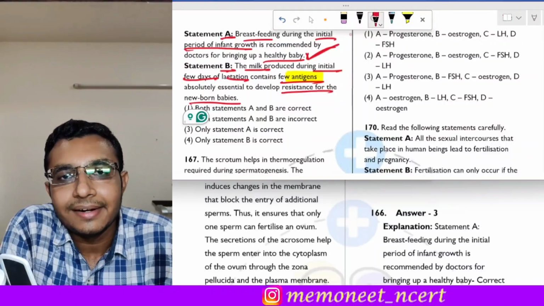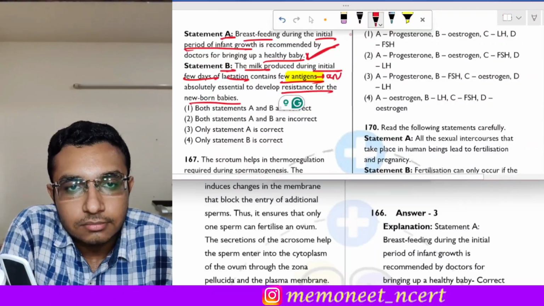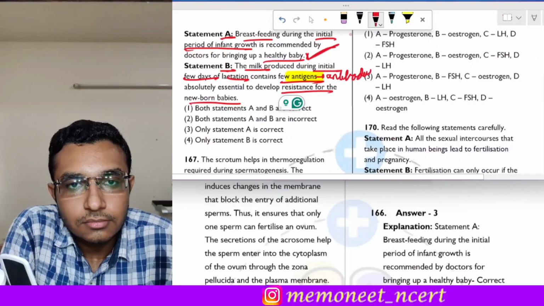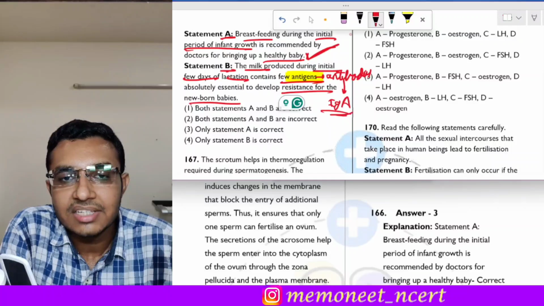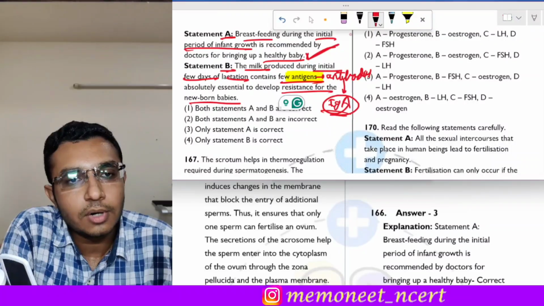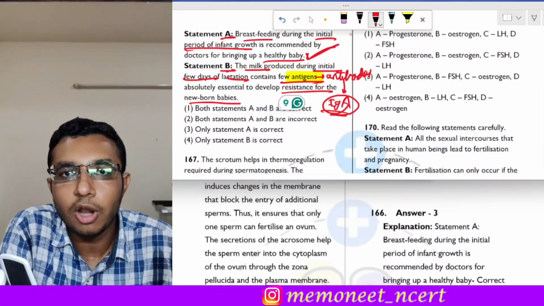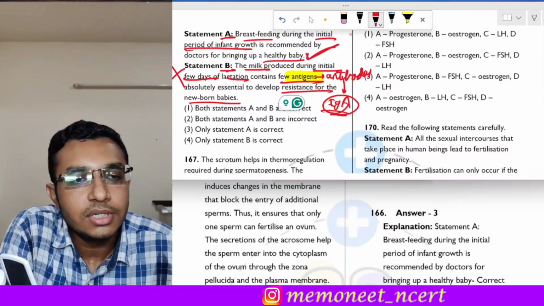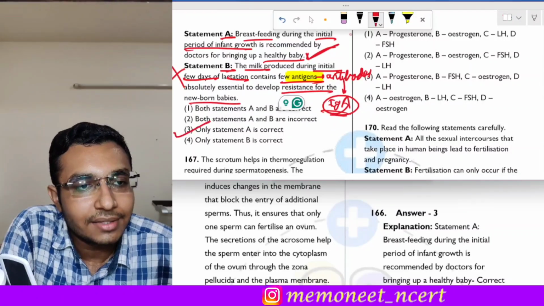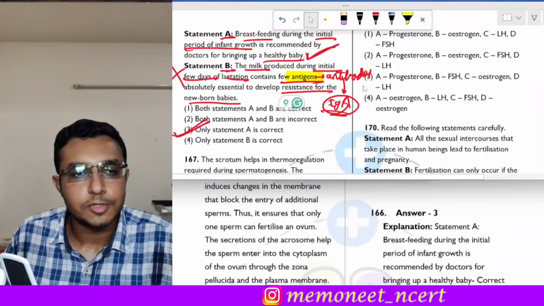No, it contains antibodies. These IgA antibodies are responsible for providing resistance to the newborn babies. So this statement is incorrect. Here only statement A is correct. Therefore the correct answer of this question is option 3.